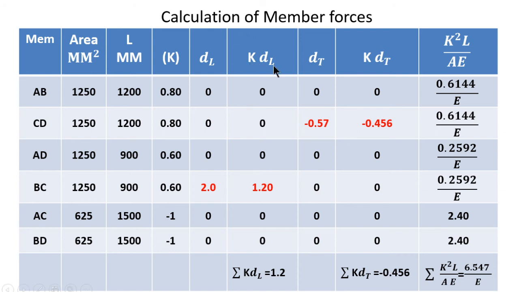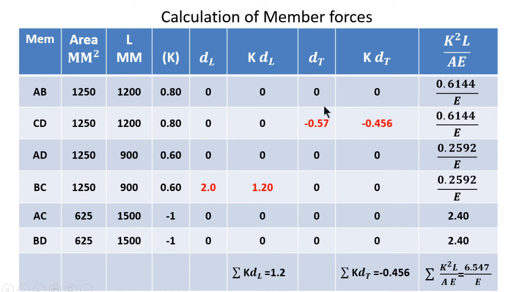So K into DL, this value is 0, that is why this column is 0, this column is 0, this column is 0. Now here is 0.2 into 6, that is 1.20, and the rest of the rows are 0.